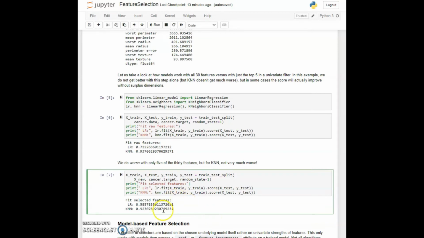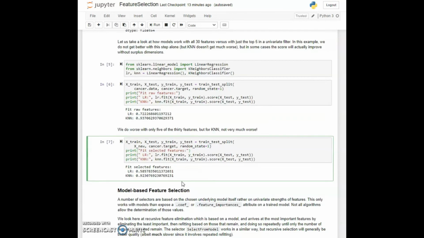There's quite a bit in the linear regression because of the nature of linear regression and the fact that we are dropping features based on linear importance. You would expect that you would have to go quite a way down the feature set before the information wasn't useful from the perspective of linear regression. But k-neighbors sort of doesn't care about that lesser important information. So in the next section, we are going to talk about other kinds of feature selection techniques.